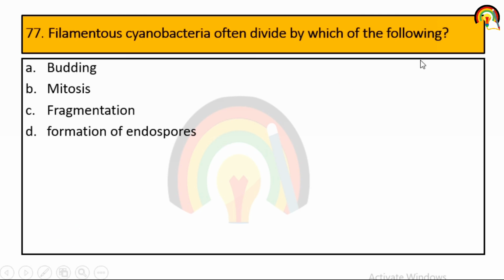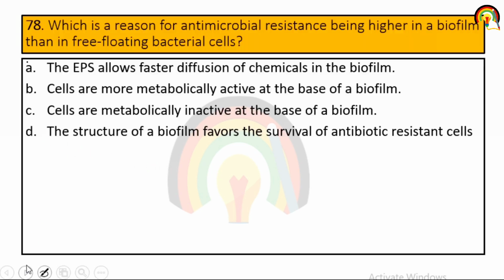Next one. Filamentous cyanobacteria often divide by which of the following? Budding, mitosis, fragmentation, formation of endospore. So filamentous cyanobacteria often divide by fragmentation.